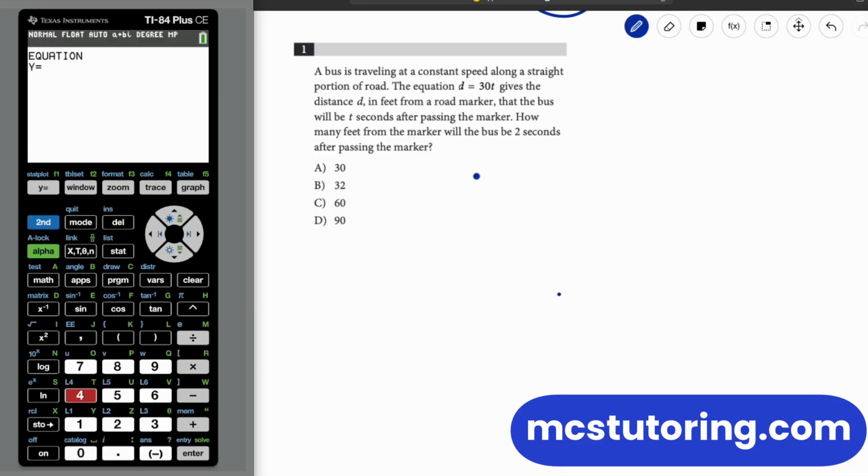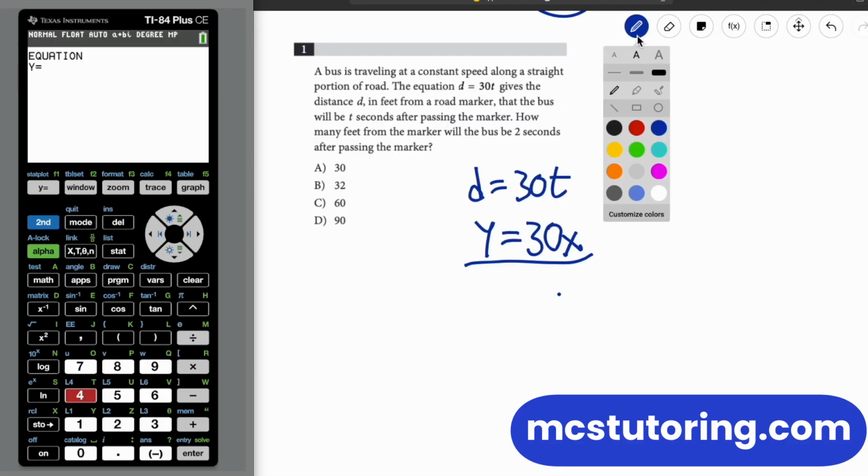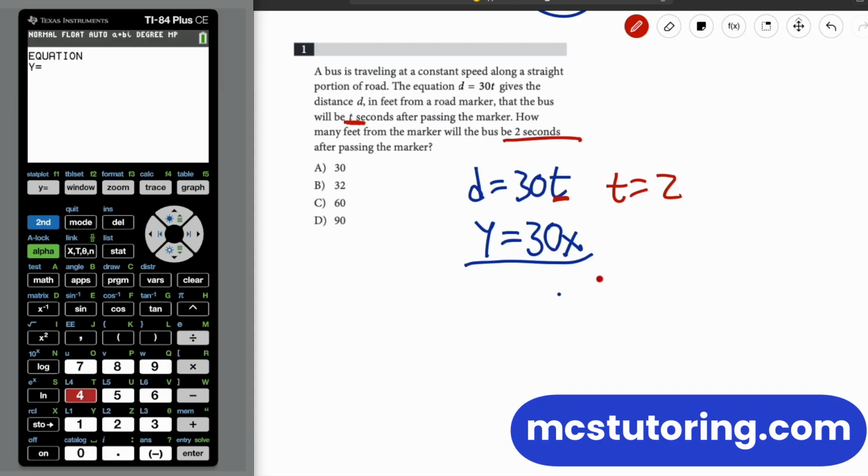Now, it has this equation, d equals 30t. And again, that's kind of like saying y equals 30x, because we can't put t or d. Your calculator understands it like this. It gives a distance d in feet from the road marker that the bus will be t seconds. So that's what's going to be the variable, the t seconds. So when t equals 2 seconds here, that's what we're trying to match up.